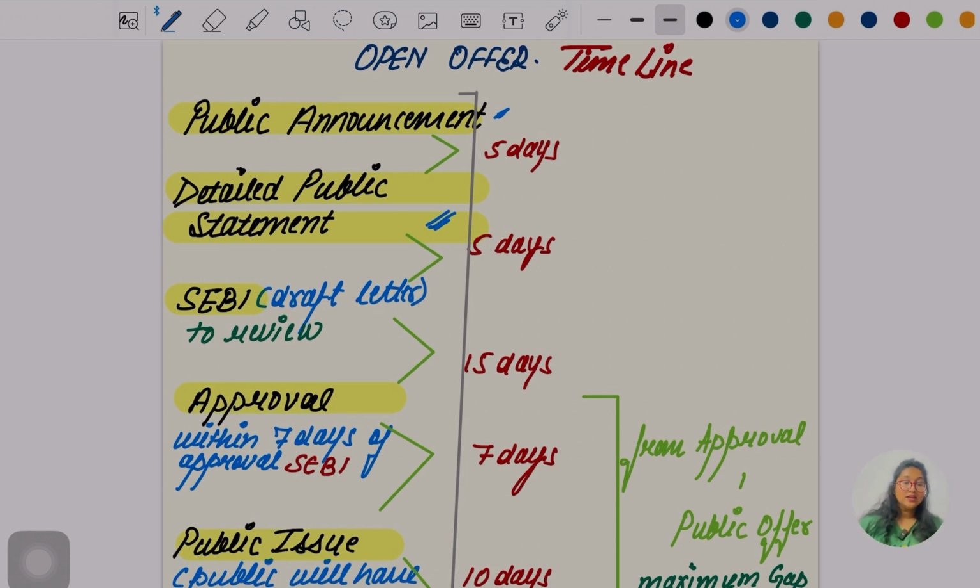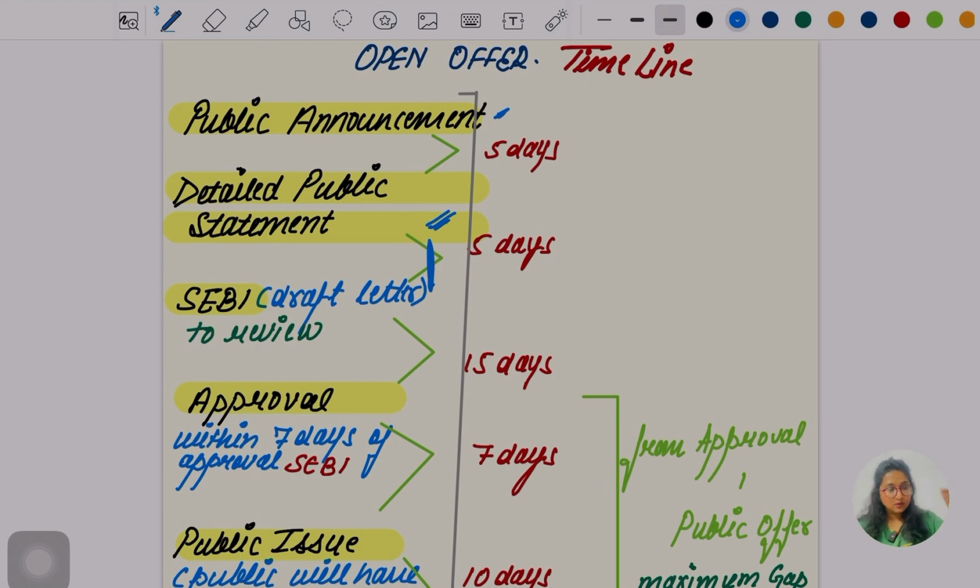Then the draft order is to be sent to whom? To SEBI. Then SEBI is going to review it. SEBI is going to review the draft order which is given by the acquirer company, okay. And this is to be done within 5 days. Okay, don't get confused, come again.